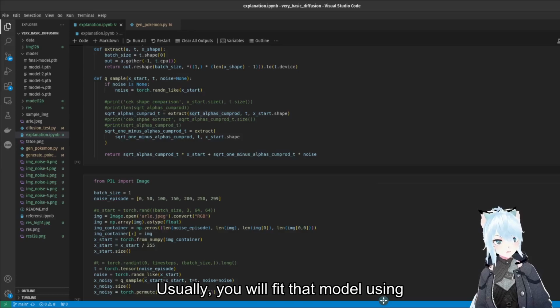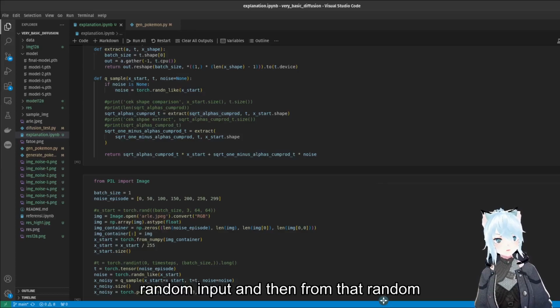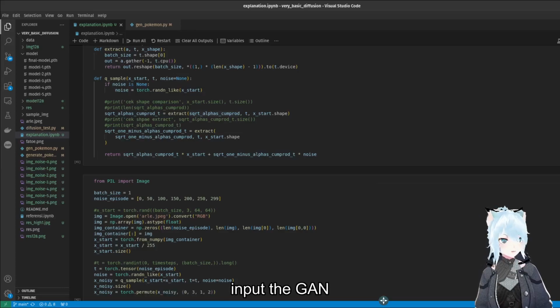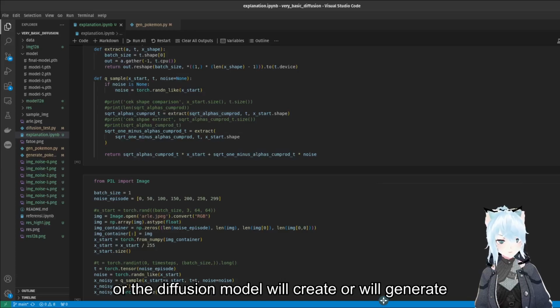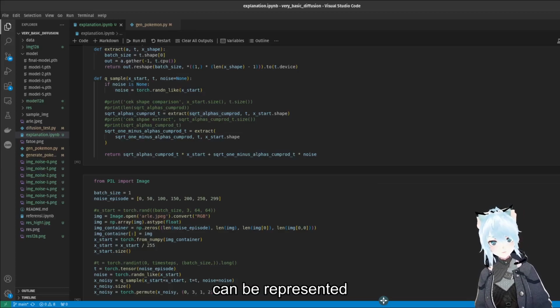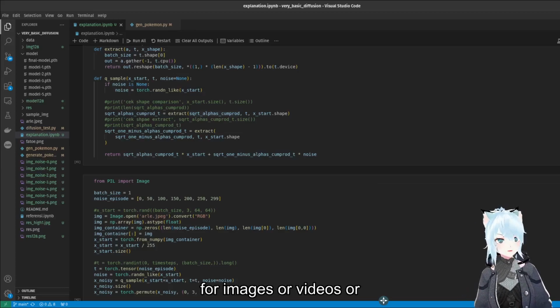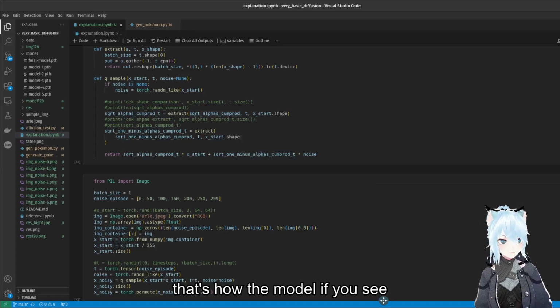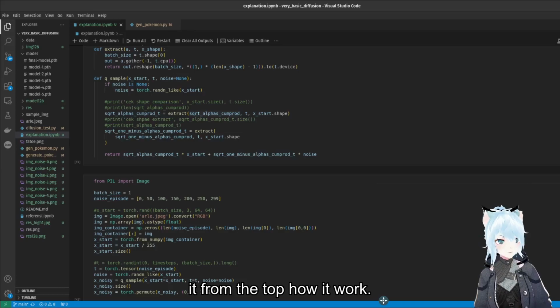Usually you will feed that model a random input, and from that random input, the GAN or the diffusion model will generate new data, a new array, and that new array can represent an image or video or audio, etc. That's how the models work if you see it from the top.